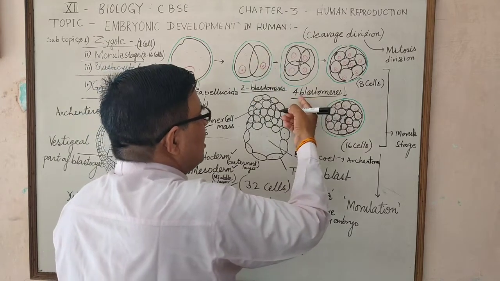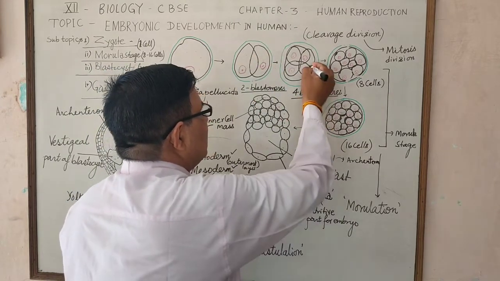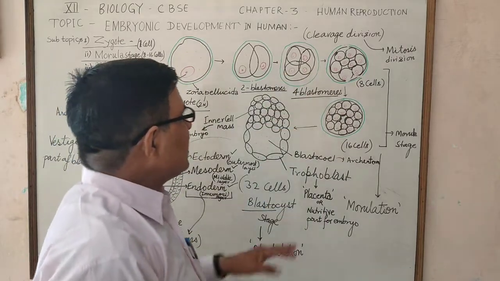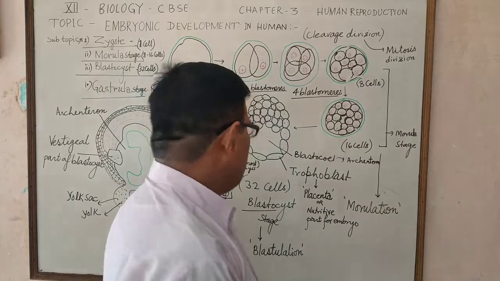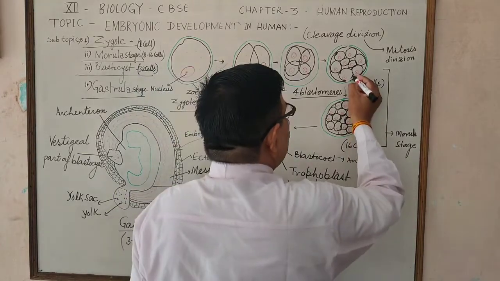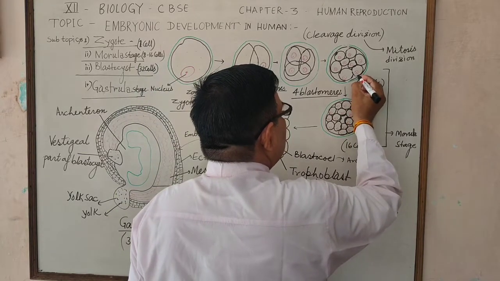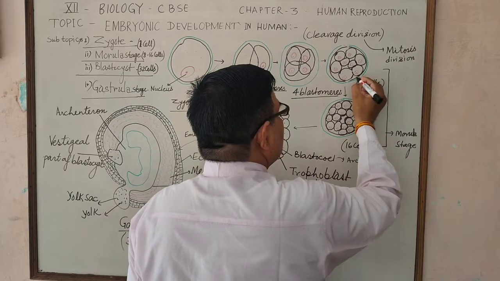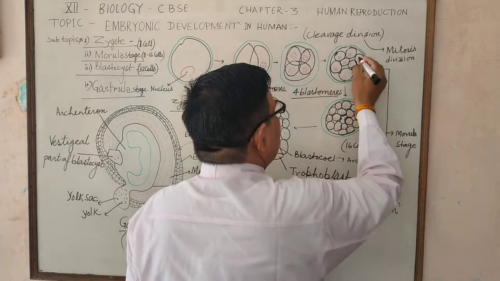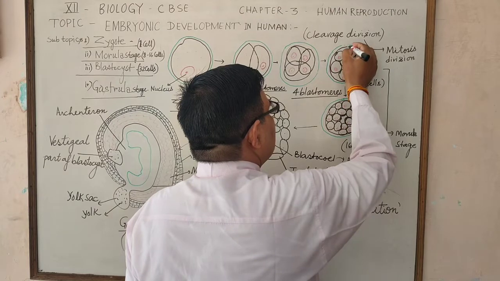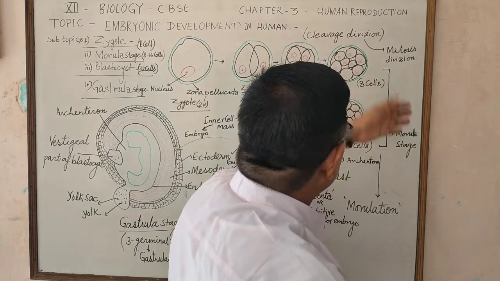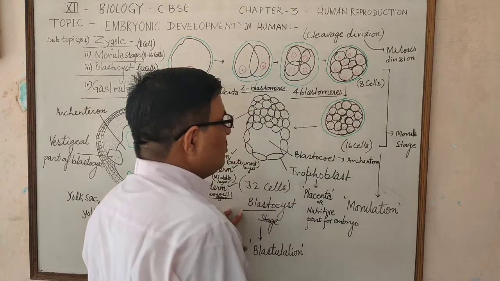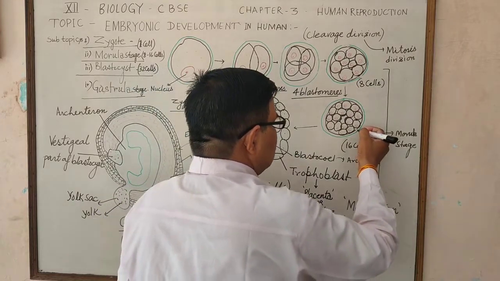These 4 cells are 4 blastomeres, which are also surrounded by the zona pellucida. After this, a division occurs which produces 8 cells, and the 8 cells divide to produce 16 cells.